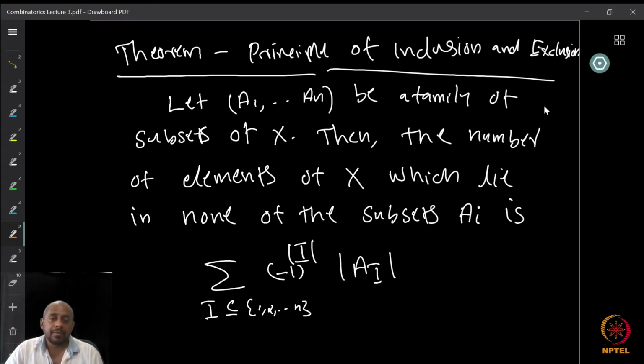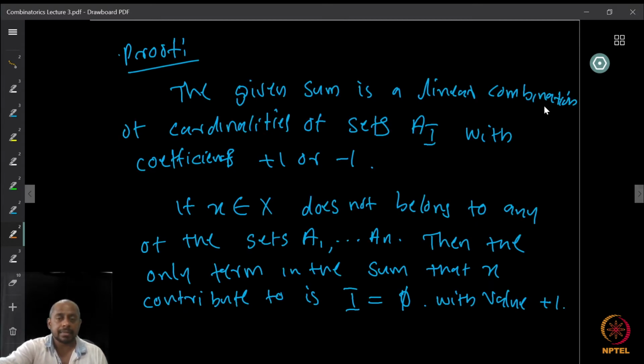Now, if you can show that in the sum, the contribution of an x which is not in any of the Ai's is exactly 1, and for every element that appears in one of the Ai's, the contribution is exactly 0, then the sum should give exactly the number of elements which are not in any of the Ai's. We are going to show precisely this by taking each element x and asking what its contribution is. First we observe that the given sum is a linear combination of the cardinalities of the sets AI with coefficients either plus or minus 1.